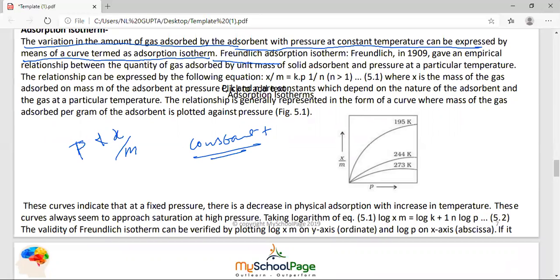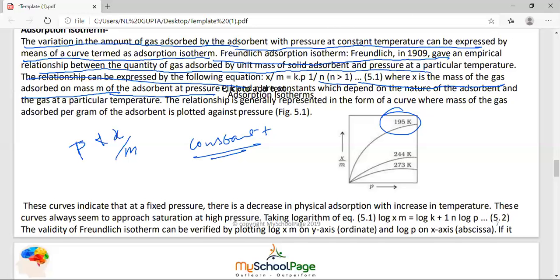Freundlich's adsorption isotherm: Freundlich in 1909 gave the empirical relation between the quantity of gas adsorbed by unit mass of solid adsorbent and the pressure. The relation is expressed as x by m equals k P to the power 1 by n, where n is greater than 1, x is the mass of the gas adsorbed on mass m of adsorbent, and P is the pressure. So this is the adsorption isotherm, student. If you decrease the temperature, the extent of adsorption increases.